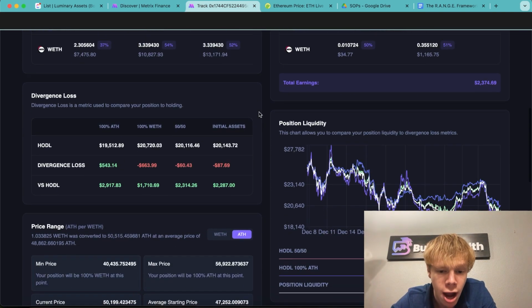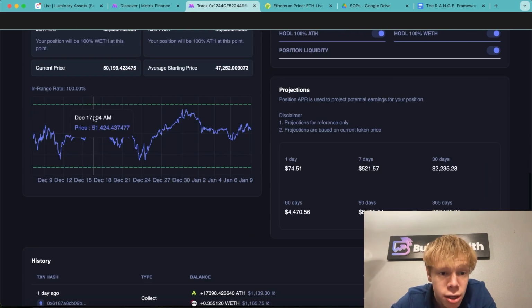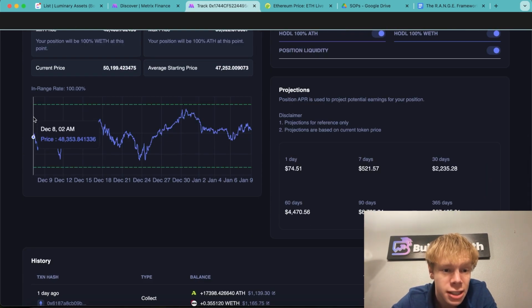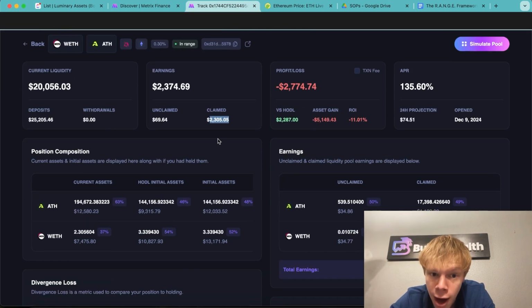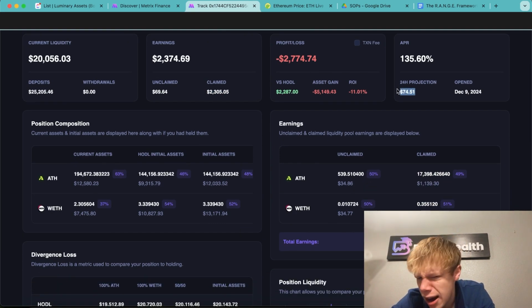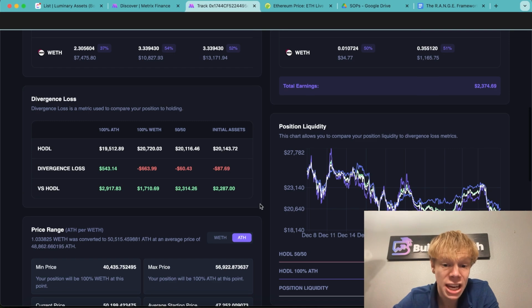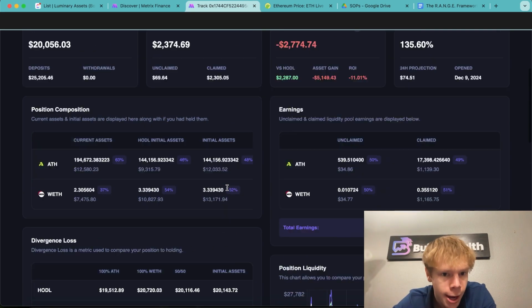But the next thing I want to dive into is the range on here. As you can see, I have been in range since December 8th. I'm not constantly rebalancing this. I am doing over 10% per month. The proof is in the pudding. This is what I've claimed so far, 23.05, right? Actually, it's what I've claimed, it's not just sitting there. This is what I've consistently earned every single day, on average about $75 per day. Beating divergence loss on all metrics. Beating if I held all my money in Aether, if I held all my money in ETH, if I held 50-50, and if I held my initial assets.